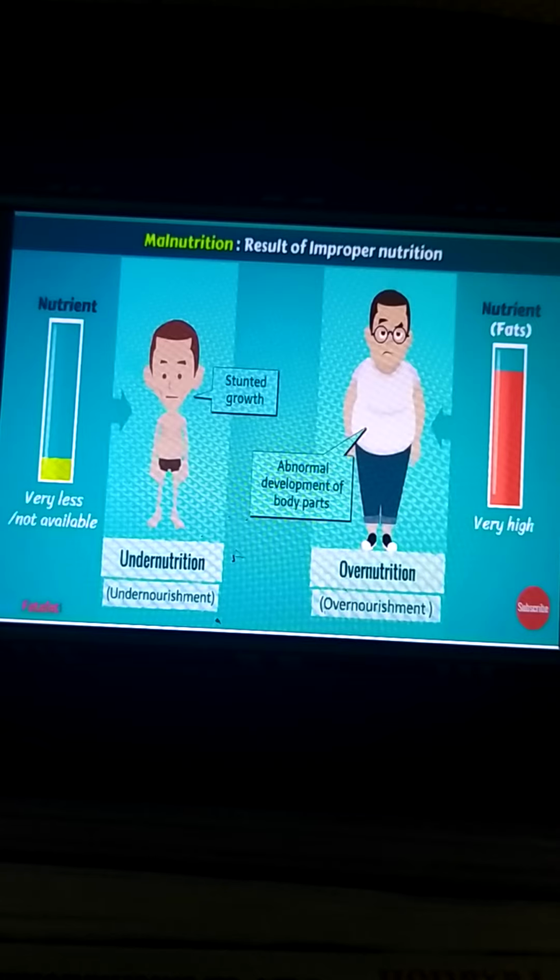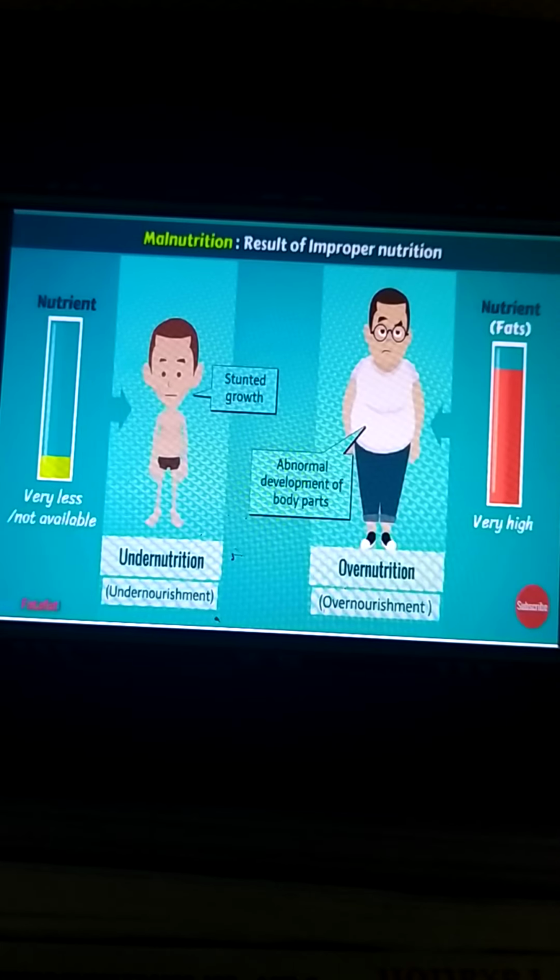Then we'll study the deficiency diseases. Okay, now what will cause it? A person may be getting enough food to eat, but sometimes the food may not contain a particular nutrient. Means what? If this continues over a longer period of time, the person may suffer from its deficiency.